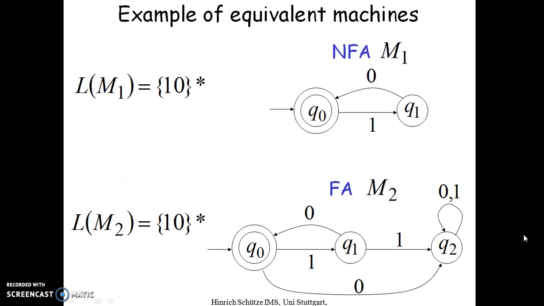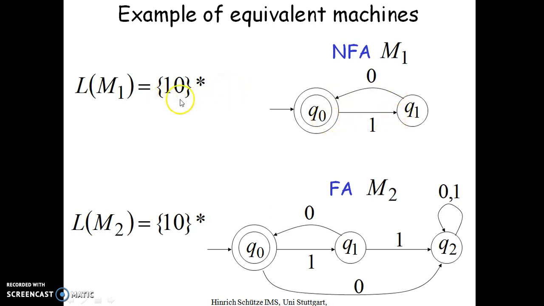Before that, we'll see the construction of the automata for a given language. For example, let us consider the language (10)*. How can we construct this automata? To construct the NFA, because it is a star closure, my initial state should be the final state. Next, it will accept 10 any number of times.